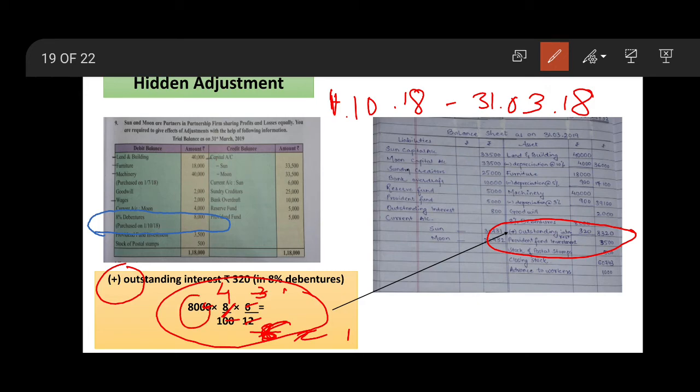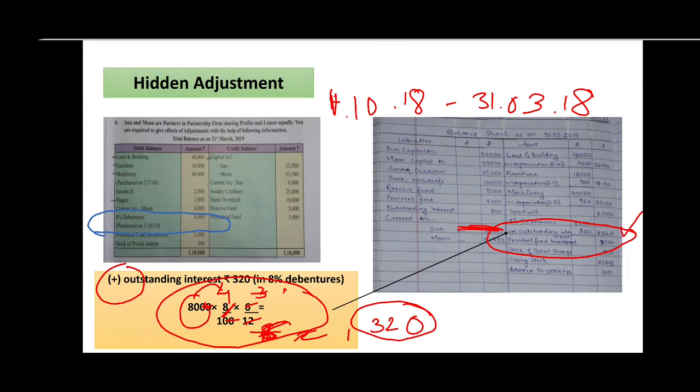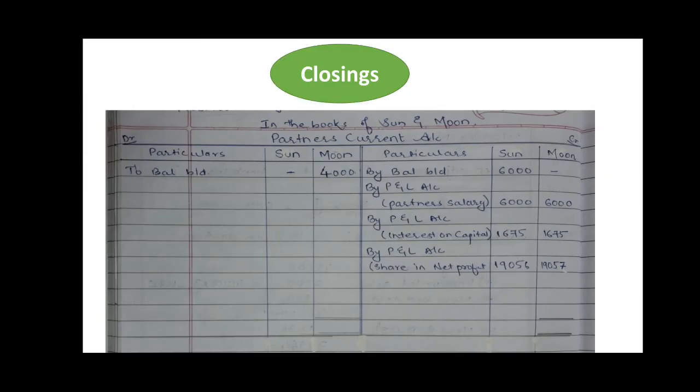So 80 into 4, how much? 320. So 320 is the amount of interest which is outstanding on debentures. So it will be added here. Add outstanding interest 320 rupees. 8,000 plus 320 gets 8,320. So we have completed all the adjustments.